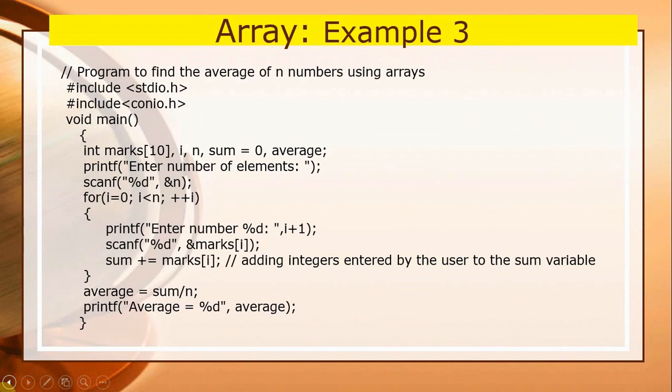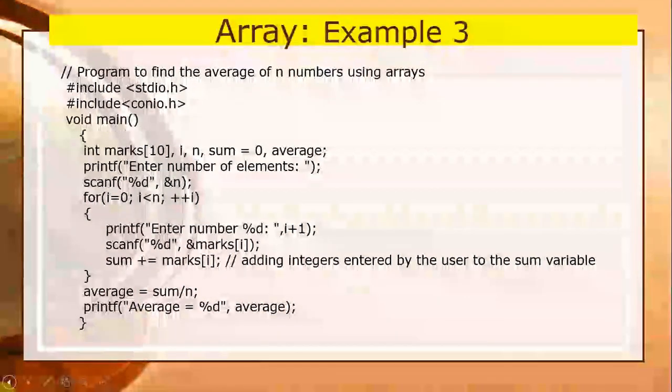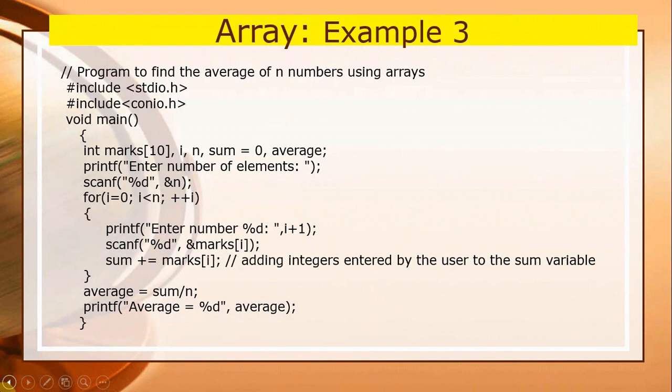Average is a type of variable. First you have to declare it, always keep that in mind. I have declared sum equals to 0, and for average you can also assign average equals to 0. It becomes easier and less complex for the compiler when you assign average equals to 0, but it is optional, no need.